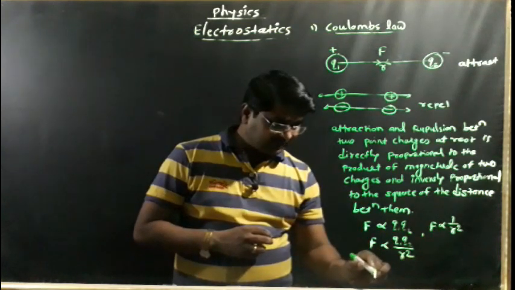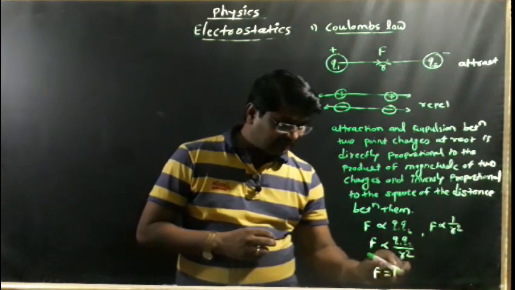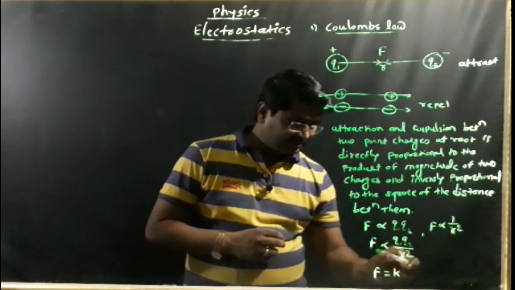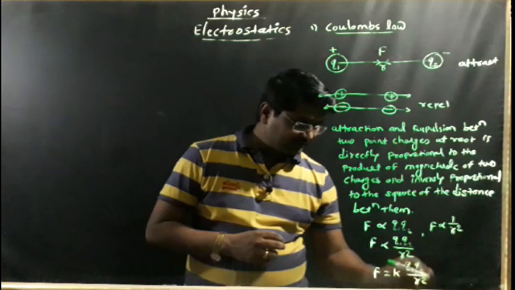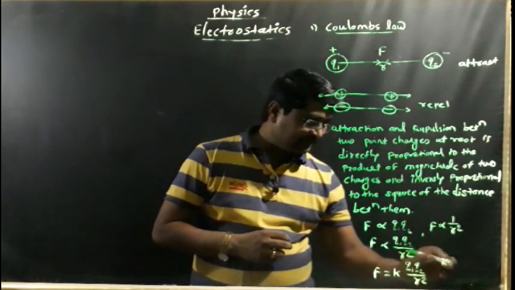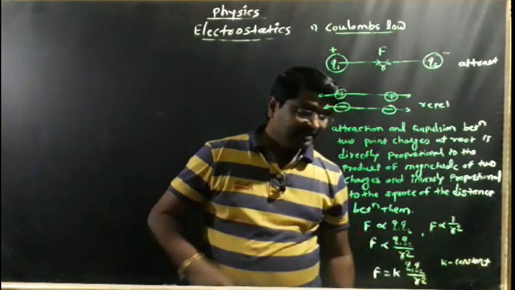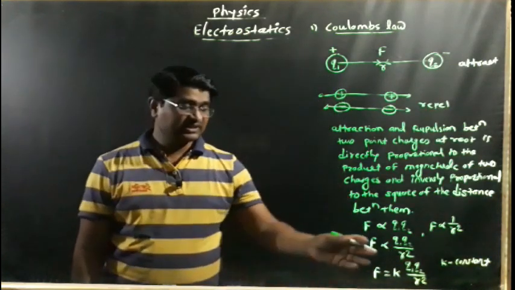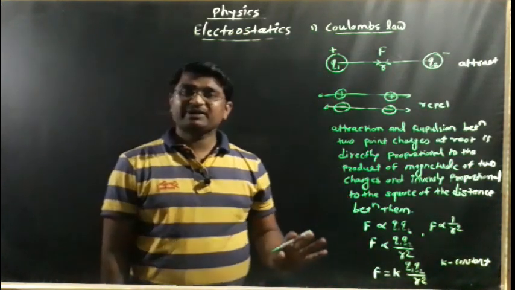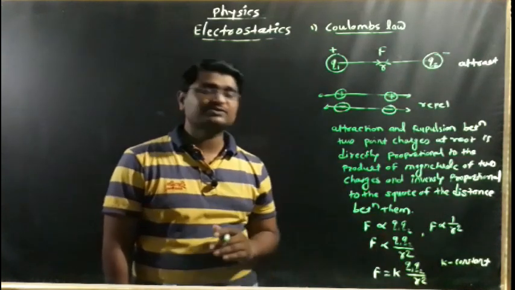So we can write this equation: F is equal to k, that is a constant, into q1 q2 divided by r square. What is k? This k is the constant of proportionality. Its value changes due to the medium. If the medium gets changed, its value is also changed.